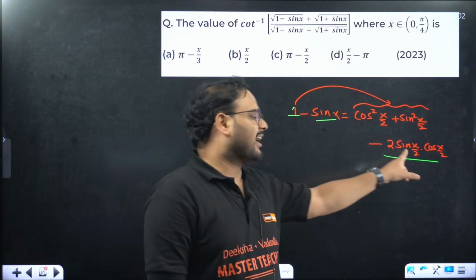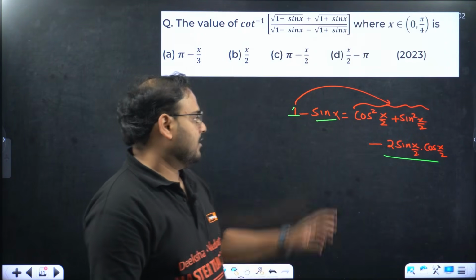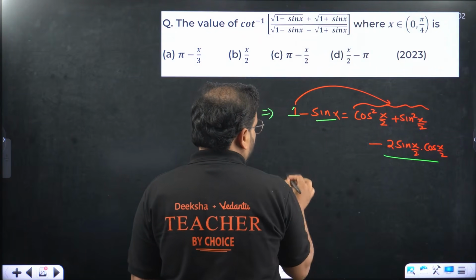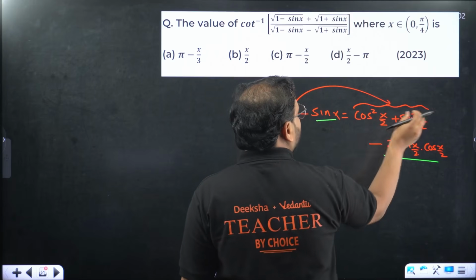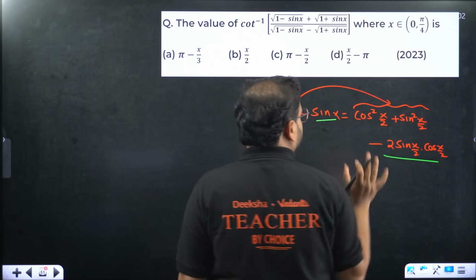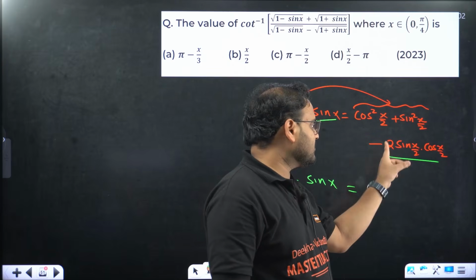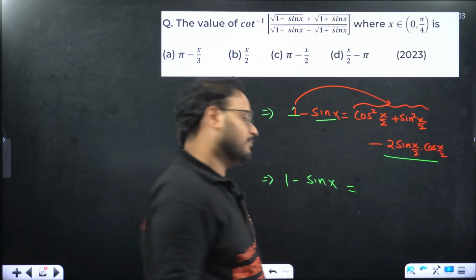And sin x is the half angle formula using over here, 2 sin x by 2 and cos x by 2. Now check carefully. I am getting basically over here 1 minus sin x equals a square plus b square minus 2ab. I'll repeat, a square plus b square minus 2ab.